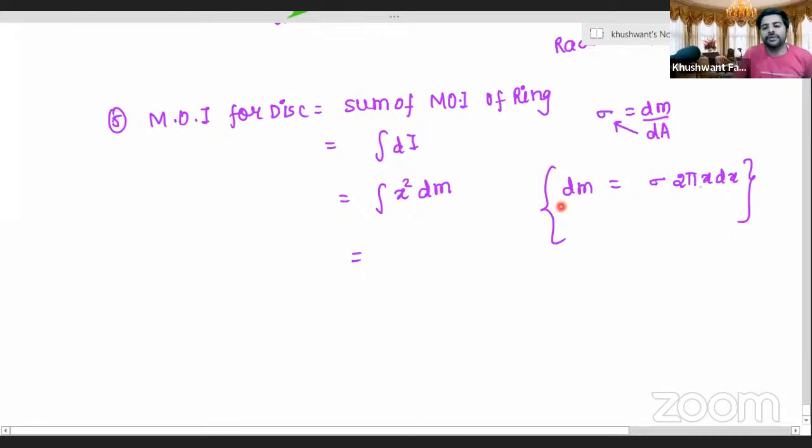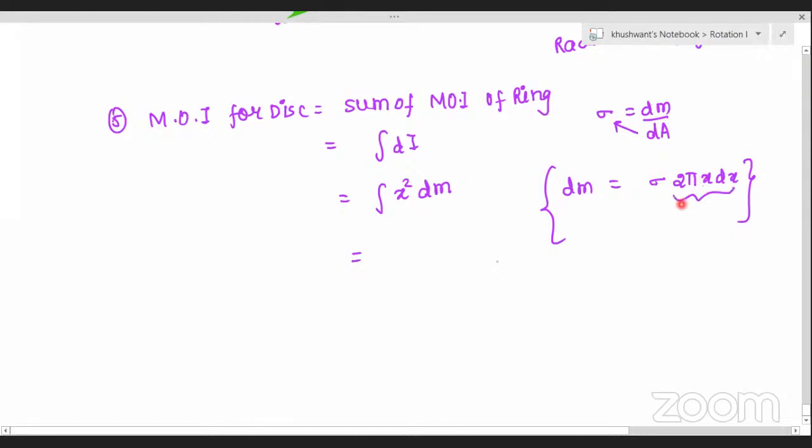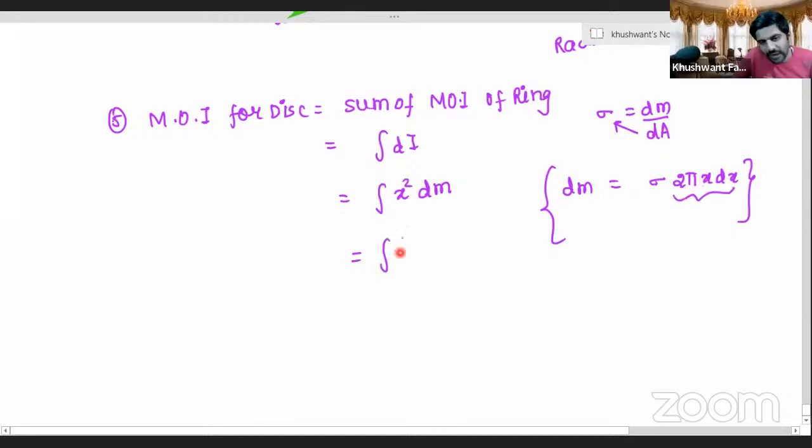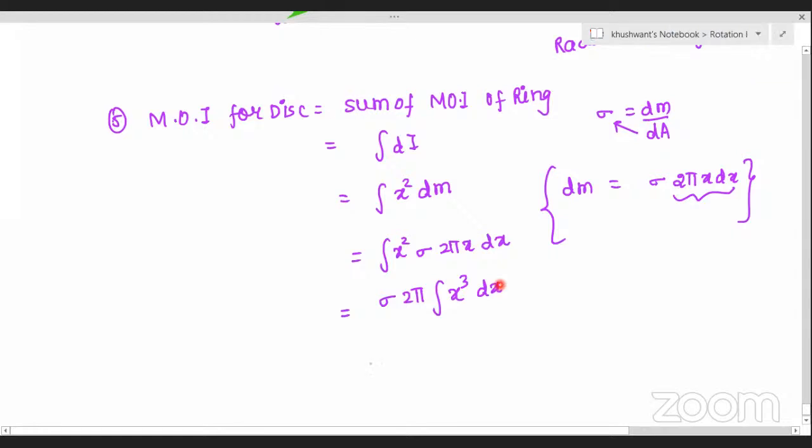So here this part is dA. Let's substitute it here: x square times sigma into 2 pi x times dx. Correct, Praveen? Yes, sir. Therefore 2 pi and sigma will go outside. We'll have 2 pi sigma times the integration of x cube dx. Correct, Praveen? Yes, sir. Now let's move further ahead.